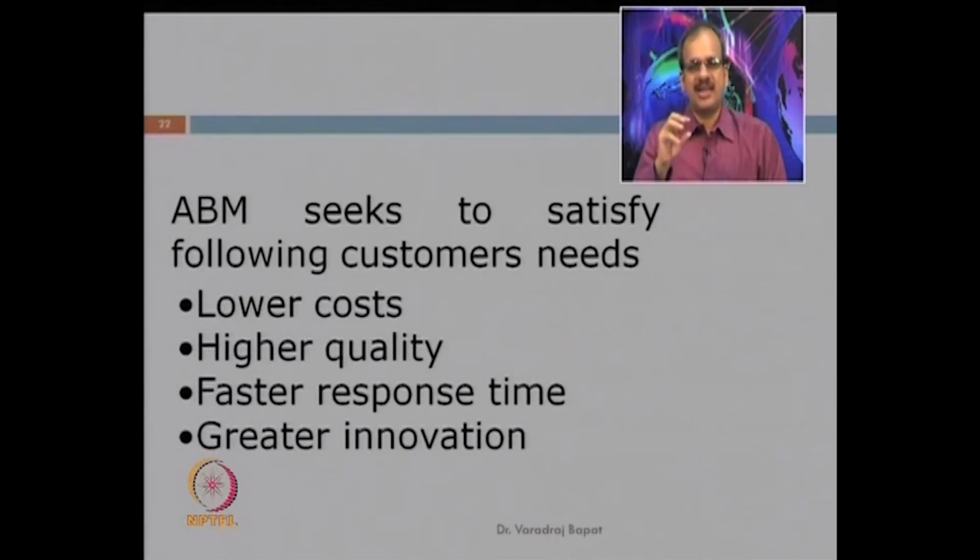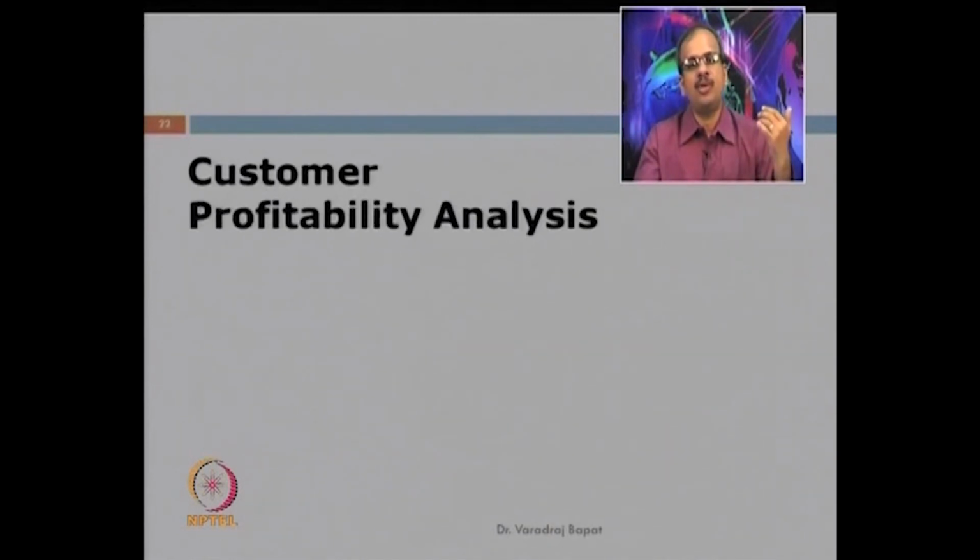So, ABC tries to satisfy the following needs. It looks at, first of all, lowering the cost without affecting quality. So, high quality is maintained while lowering the cost. Response time is improved because some of the unwanted activities are nullified. So, that much time is saved and customer queries can be responded to fast, or in a production setup the production time may reduce, so you can produce faster. And it also leads to more innovation, because sometimes an alternate method may be found, sometimes an alternate raw material may be found. So, such advantages happen because of ABC.